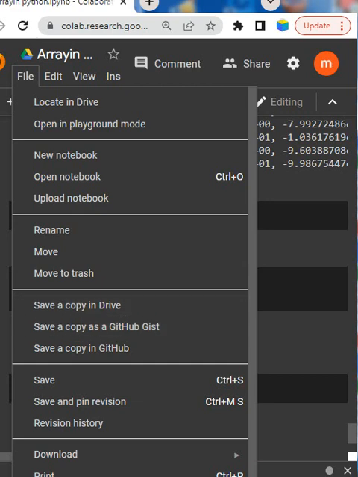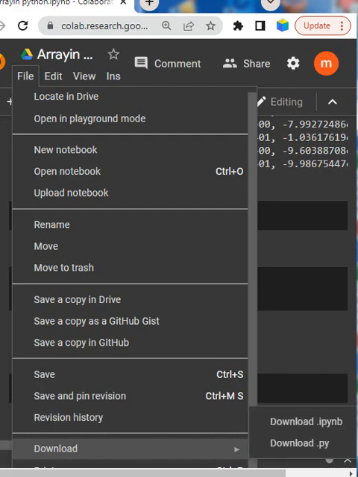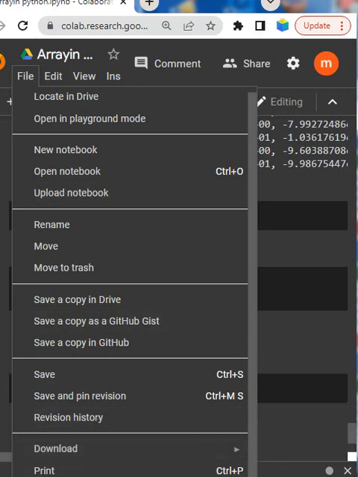You can save a copy in Drive, save a copy as a GitHub Gist, which is very important, and save a copy in GitHub. You can also pin revisions history and download. So let's see the download.